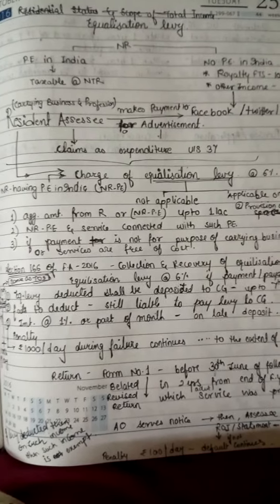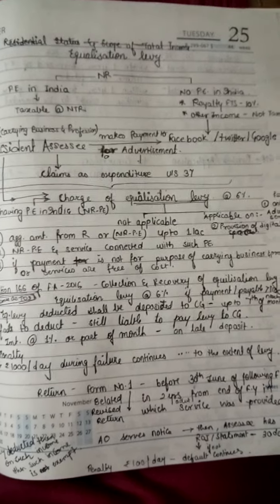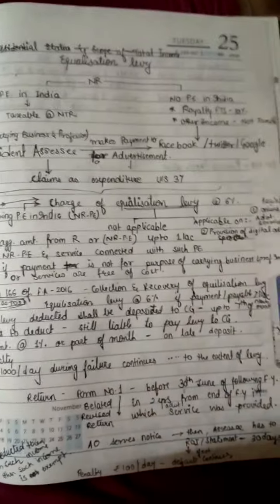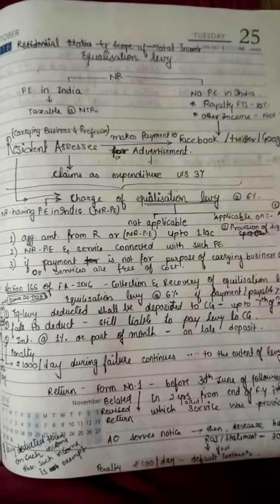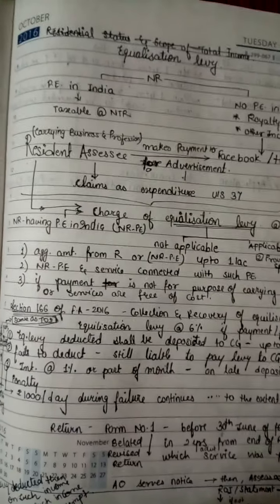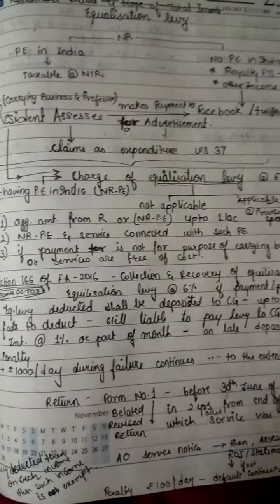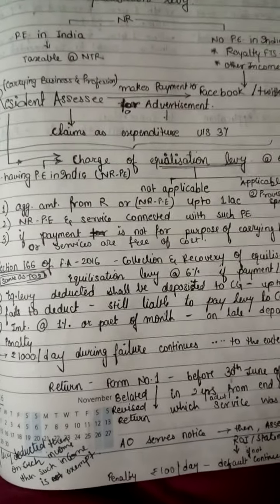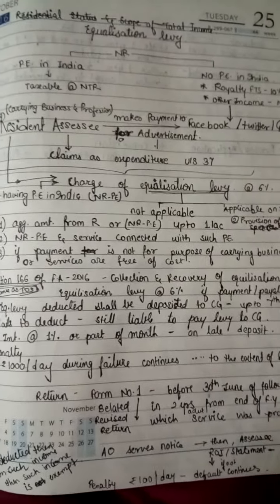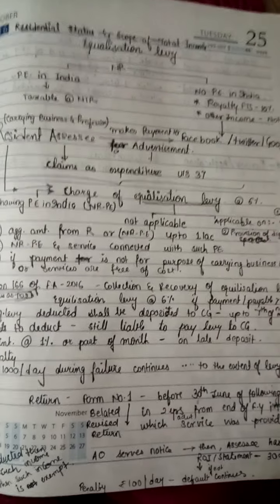But there are again some companies such as Facebook, Twitter, Google, who provide services for advertisement in India without having any PE, and this was a major loss for the government. So this provision has been brought, that is equalization levy.